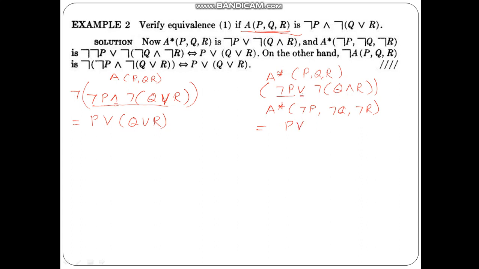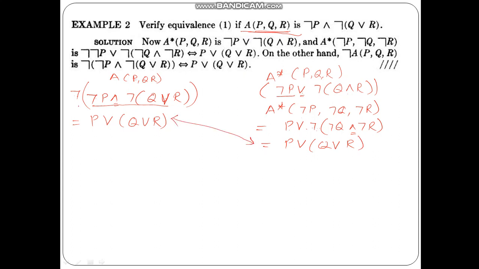Then the symbol as it is. Then this not as it is. Q will be replaced by not Q and R will be replaced by not R. So if I solve this, what I get is P or not of not Q. I will apply De Morgan's theorem here, and what I get is not of not Q is Q, the and symbol will be replaced by or, and not of not R is R. So what you can observe is this formula is equal to this formula.